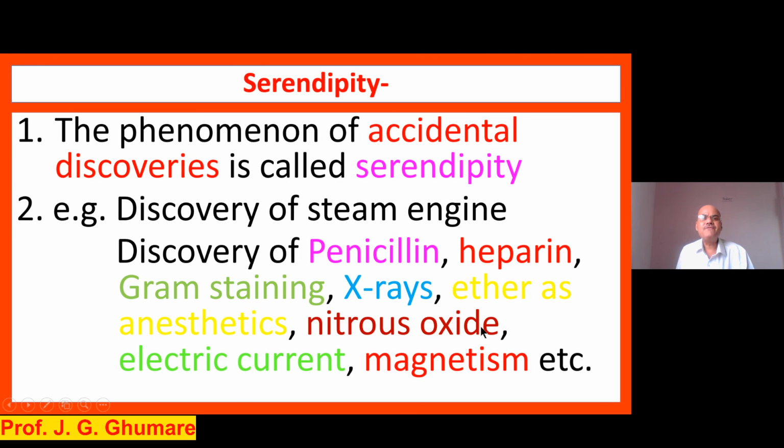Nitrous oxide is a laughing gas that we talked about, the one which makes you laugh. Discovery of electric current and magnetism. These are all called serendipity. We call it accidental discovery. But these are very few as compared to the discoveries which we make by following the scientific method.